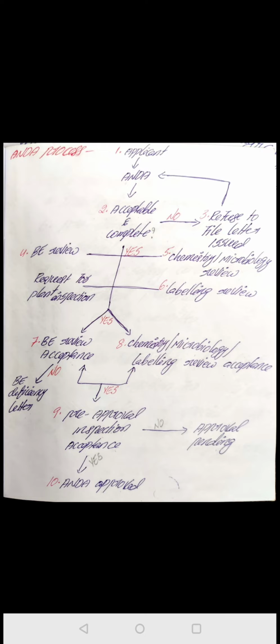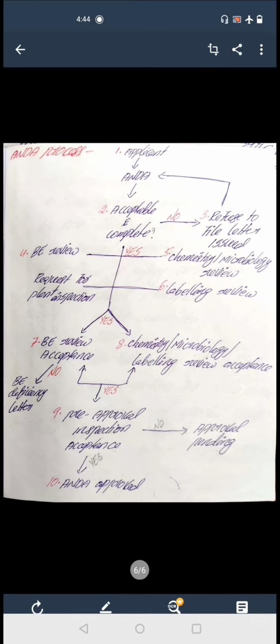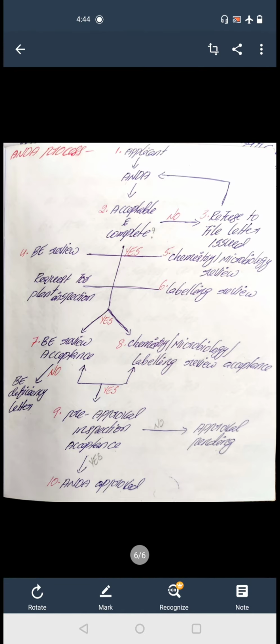Applicant means the person who is submitting this ANDA to the FDA. This person gives the application to the FDA CDER, and they review the bioequivalence, chemistry portion, microbiology, labeling and manufacturing. If we are getting the active ingredients from any plant, they will inspect that plant also, and only then will they approve our abbreviated new drug application.